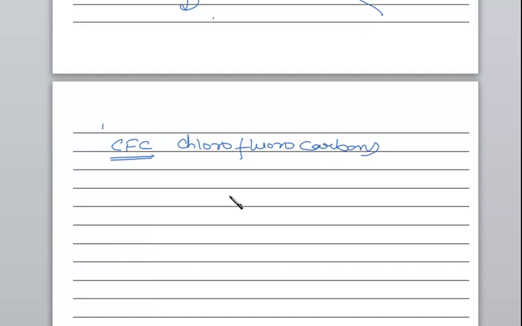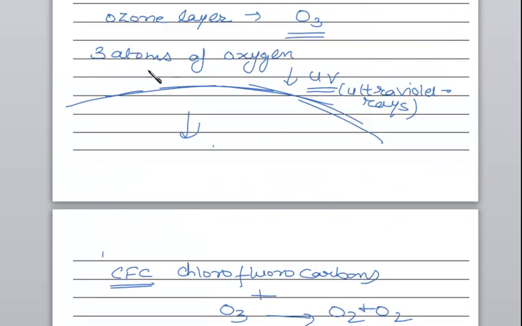These are released. Now they react with ozone and break it into oxygen molecules. Right? So what is happening? There is a layer of ozone, and due to the reaction, there forms a hole.